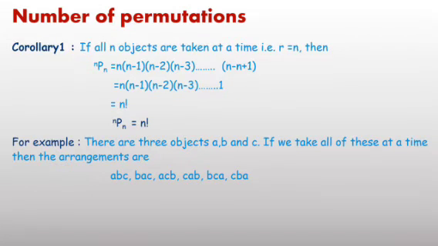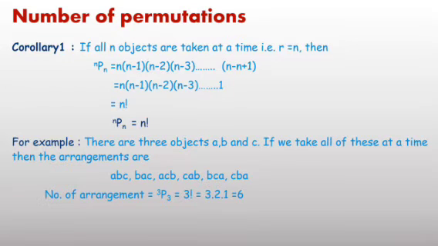Second, just list all 6 combinations here. If you use the formula, you get the number of arrangements as 3P3 equals factorial 3 equals 3 into 2 into 1 equals 6.